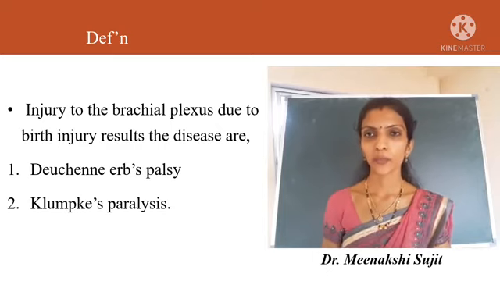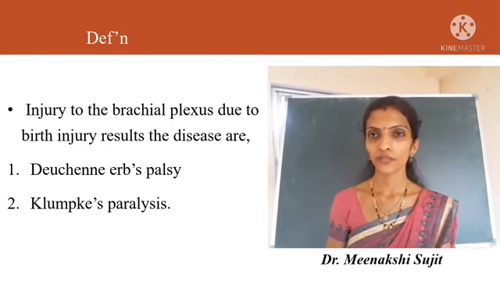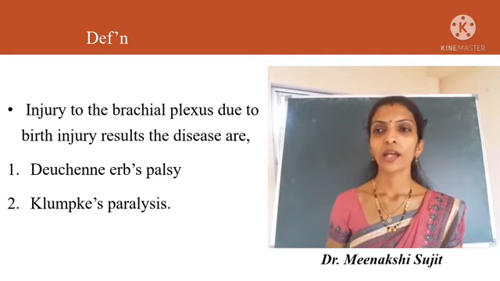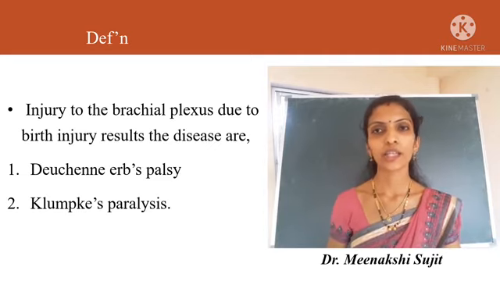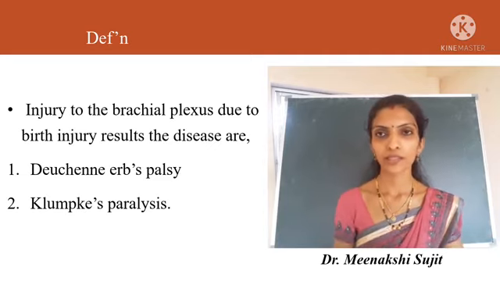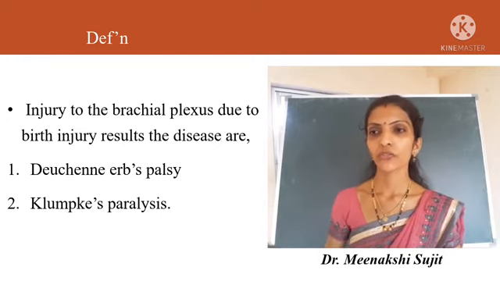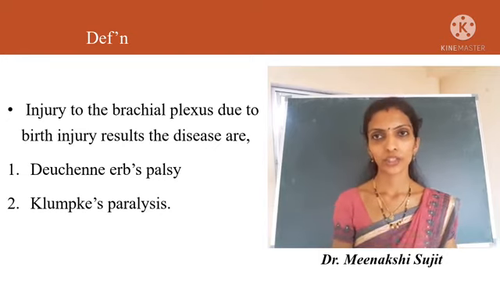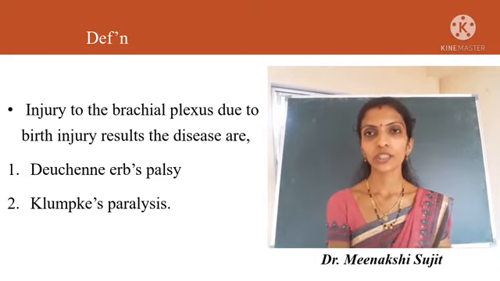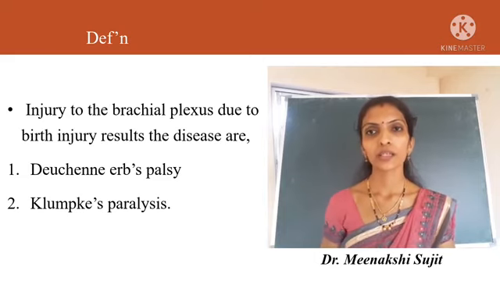It consists of spinal nerves coming from C5 to T1, and whenever there occurs an injury to the brachial plexus due to the process of labor, Duchenne Erb's paralysis will be the result.